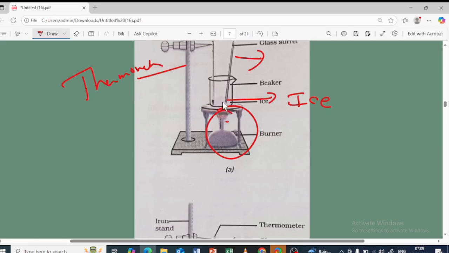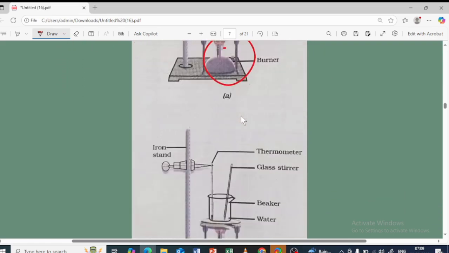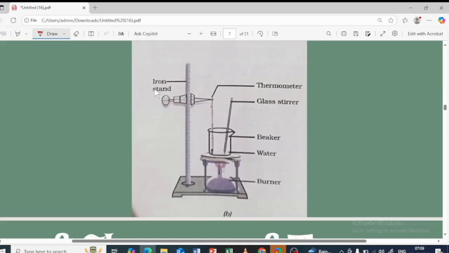Now what happens, the ice is going to melt, and later on it is going to become water. Then the temperature is going to increase, and later on when the water is going to convert into the vapor, that time the temperature will remain constant. Up to there the temperature will remain constant. After it becomes the vapor, again the temperature is going to increase, right? Yes. Okay, this is the experiment. So the ice has become water, right? Yes.